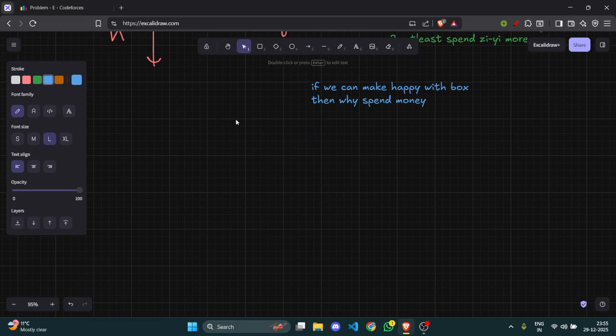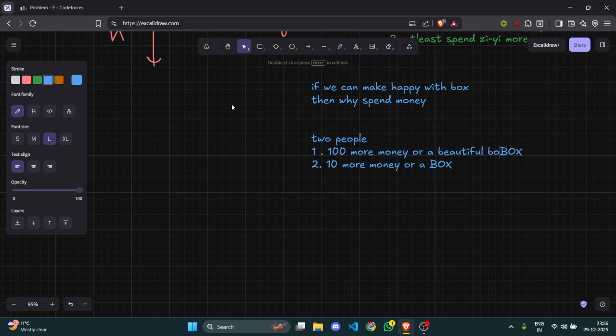Let's say two people are there. The first person requires 100 more money, or a beautiful box. The second person requires 10 more money, or a beautiful box.